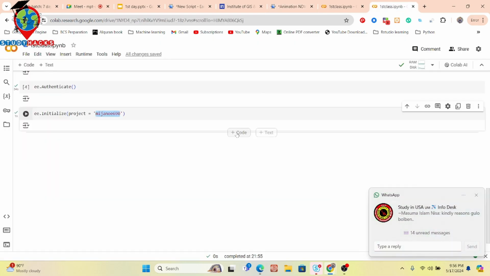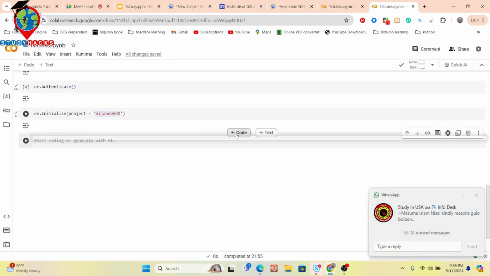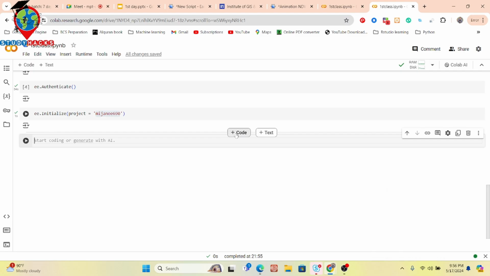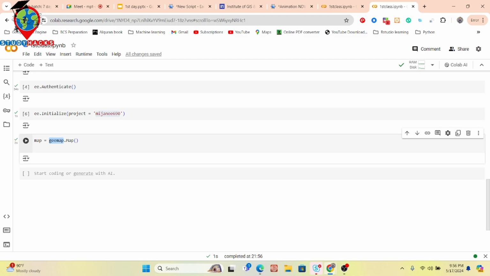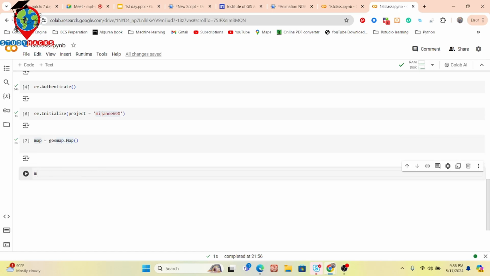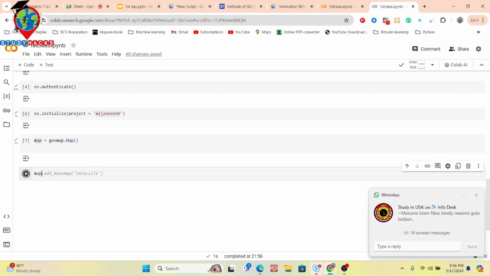Further, take a new cell and I take a variable. Suppose the variable name is Map equals geemap.Map, I simply call it and click run. This is a package, and I use the map function from it, stored in this variable Map. When I print that Map, it shows a map.